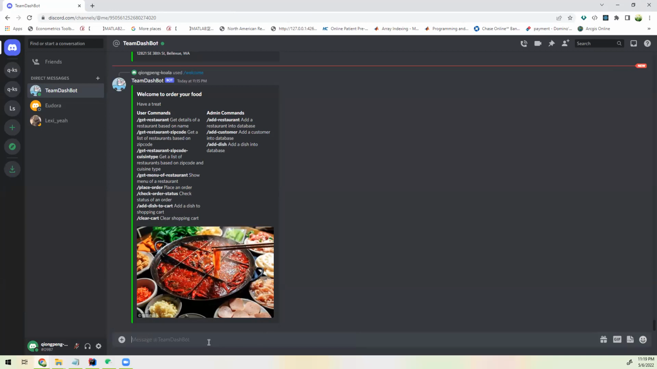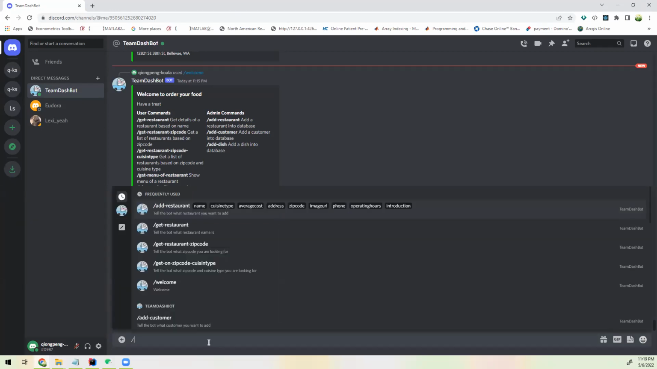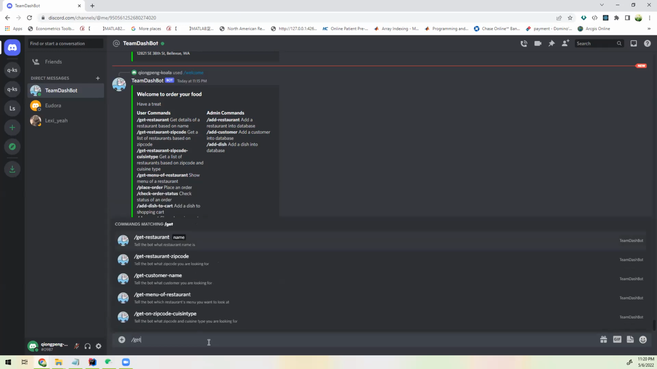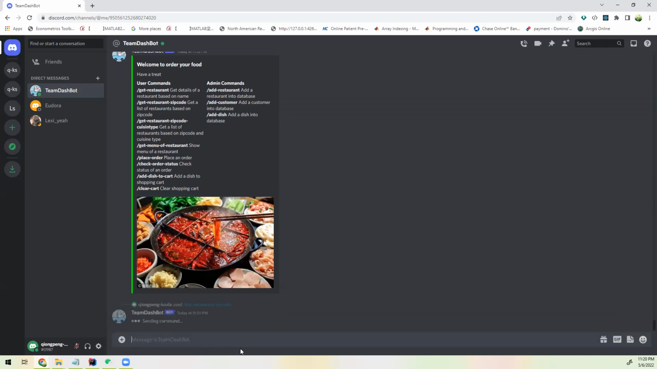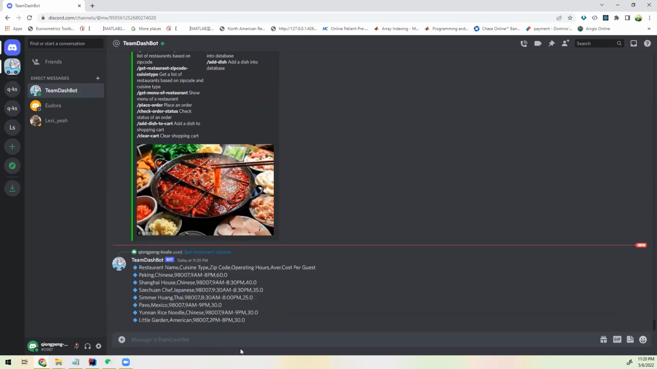Let me demo how to select a restaurant. For example, if I want to find a restaurant in my neighborhood, I can select restaurants by zip code. Our bot will pop up a list of restaurants in my neighborhood.